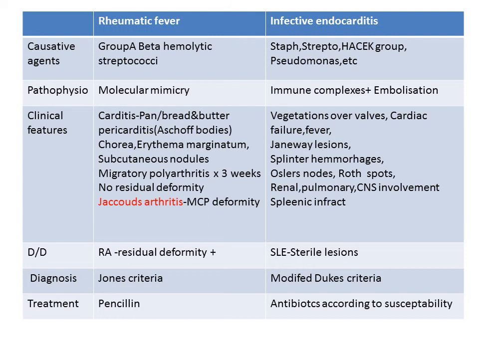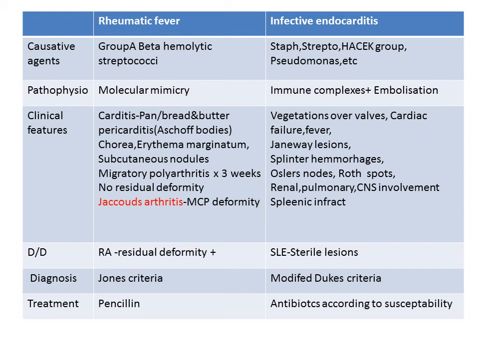Coming to infective endocarditis, it is caused by a group of organisms. Hence, it can be acute, subacute or chronic. The most common causative organisms are Staphylococcus, Streptococcus, the HACEK group of organisms, and Pseudomonas species. Some fungal, viral and other infections can also cause infective endocarditis.